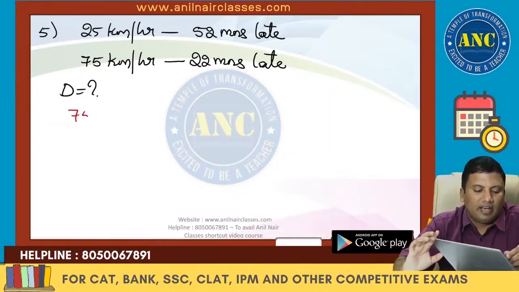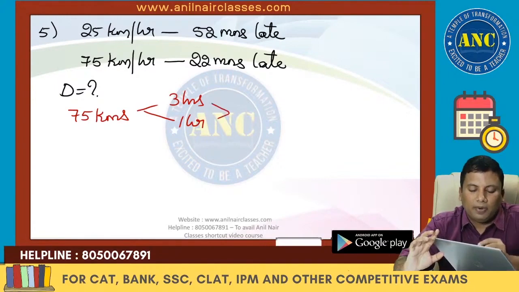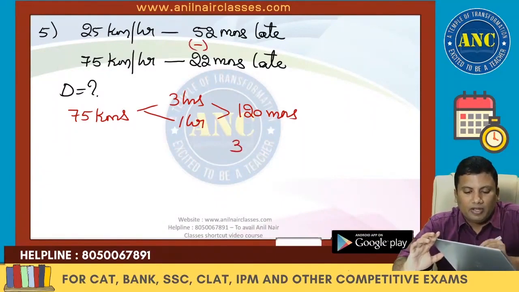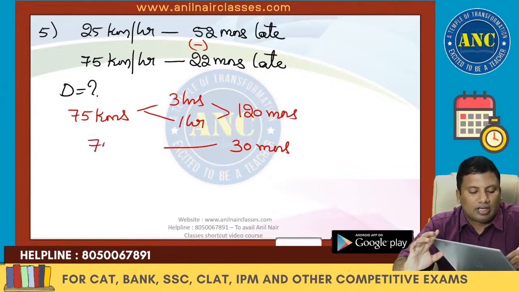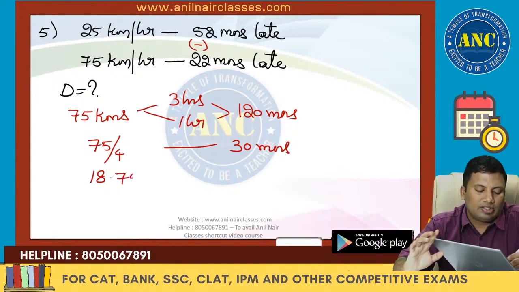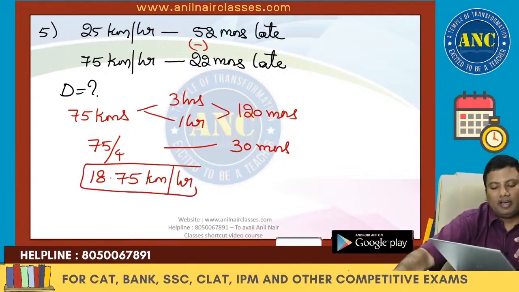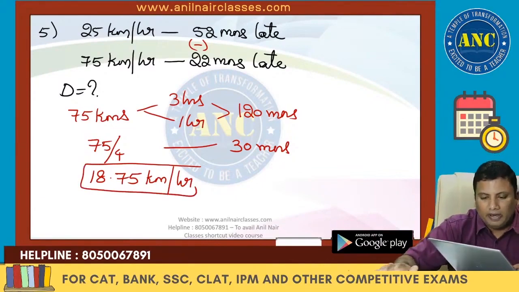25, 75. So if I take 75, first day 3 hours, second day 1 hour, gap is 2 hours, which is 120 minutes. It is nothing but a subtraction, which is 30 minutes. 120 by 4, 30. 75 by 4, which is 18.75. I hope the idea is clear. 18.75 kilometers.